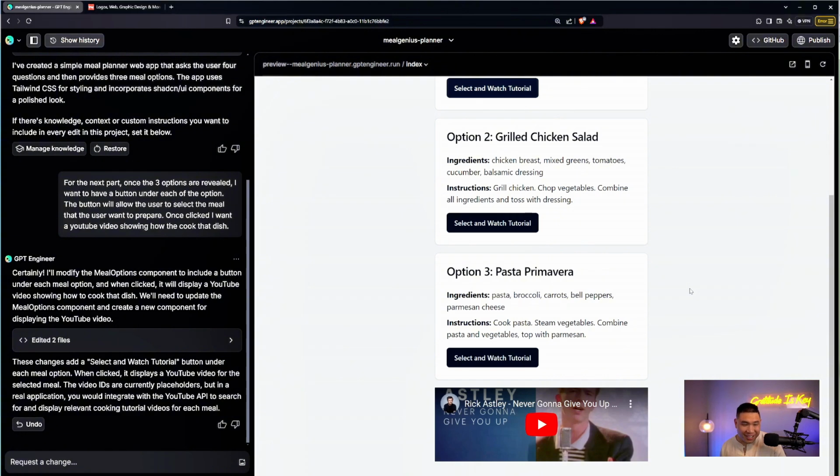So it failed. It shows me the video that says never gonna give you up, which now I have to figure out why. And looks like it told me why. It says these changes added a select and watch tutorial button under each meal option. When clicked, it displays a YouTube video for the selected meal. The video IDs are currently placeholder, but in the real application, I will need to integrate YouTube API, and then it will search and display the relevant cooking tutorial for each meal. Let me figure out how I can do that.